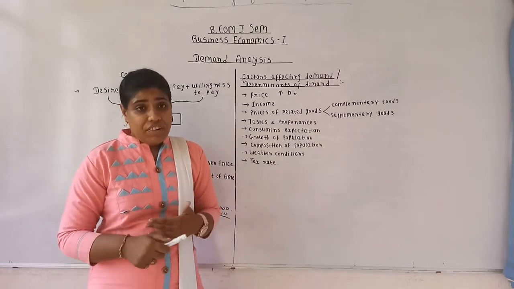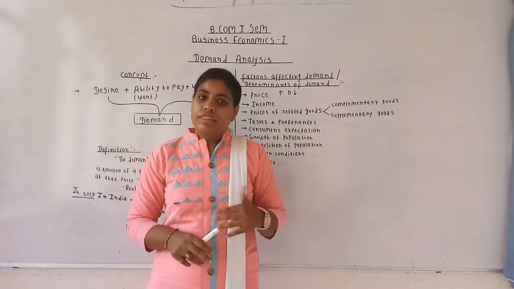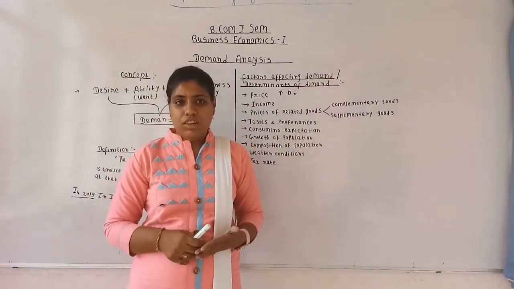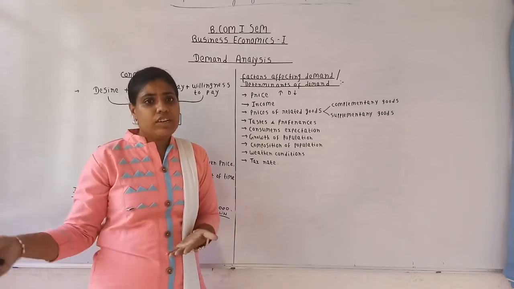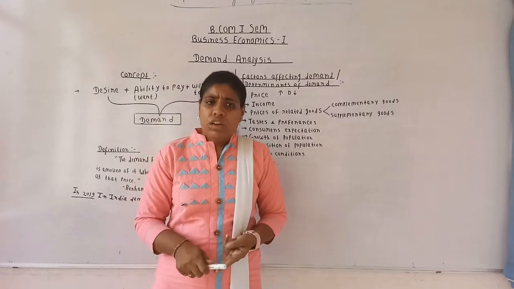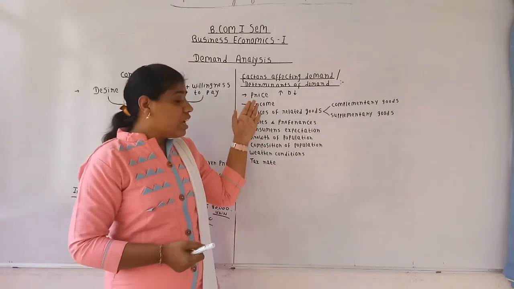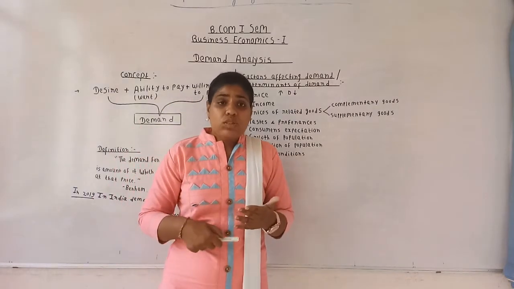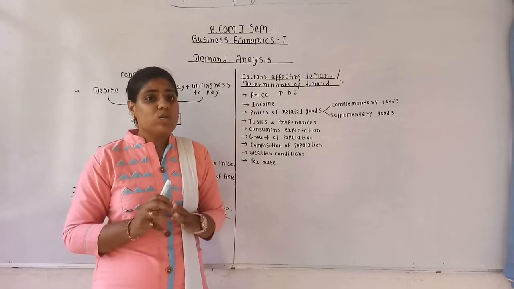But as Diwali is coming, if I get an additional bonus of rupees 10,000 from my organization, what will I do? I will increase my demand for the particular commodity that I am going to buy, like clothes, food items, and footwear. So when the income of the consumer rises, the demand for the particular commodity that the consumer wants to buy also rises.